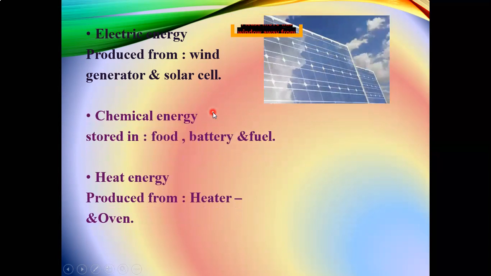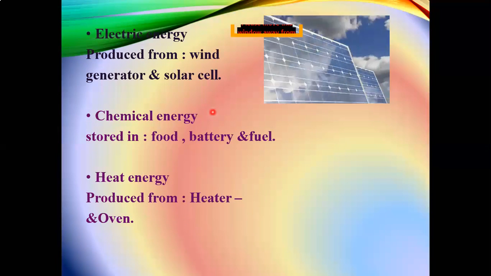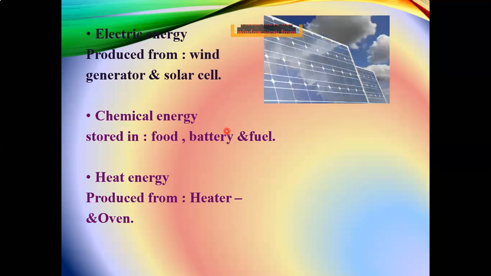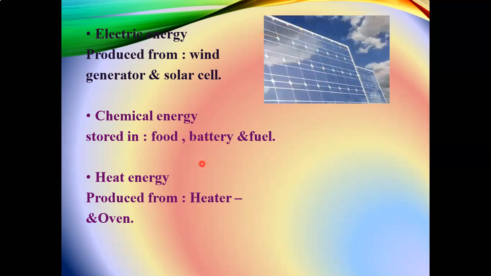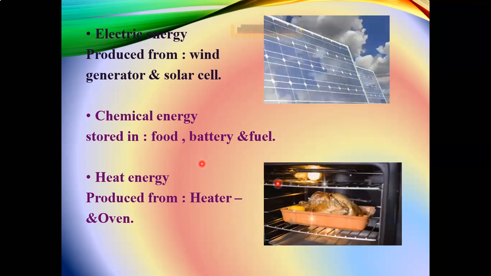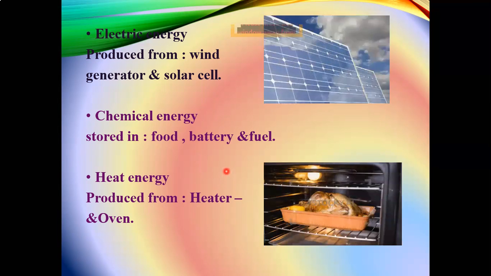Chemical energy, we discussed it before, in our food and in the fuel of the car or a battery. This chemical energy is changed into other forms of energy. Okay. Heat energy, produced from a heater and an oven to cook food.